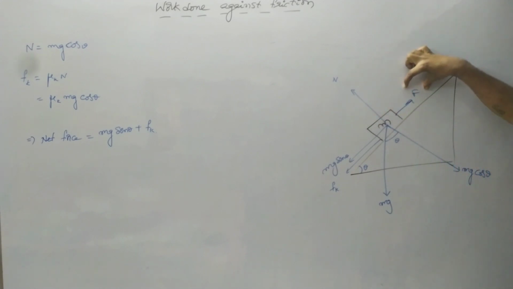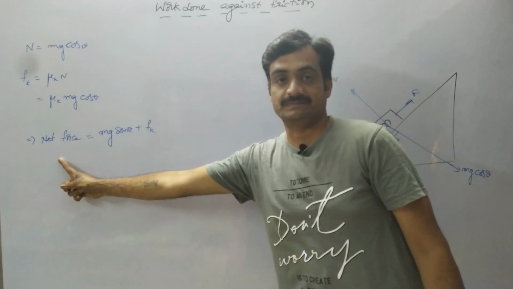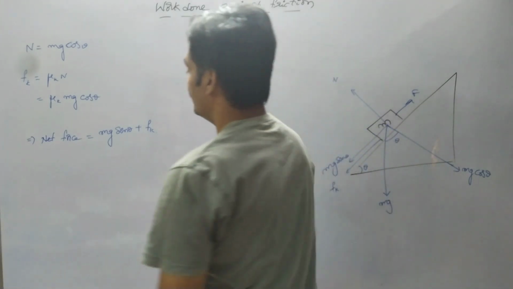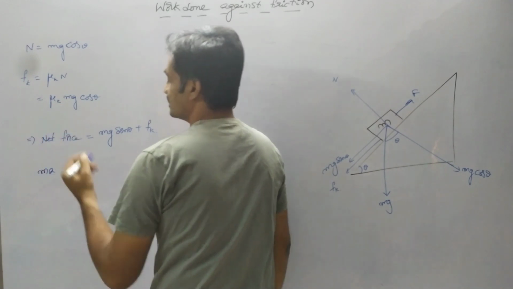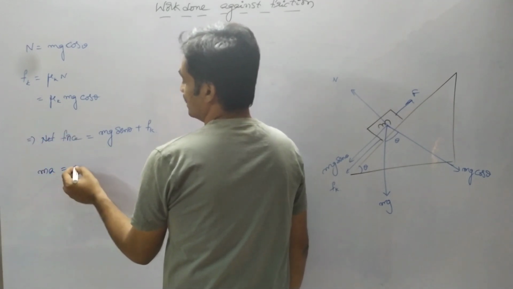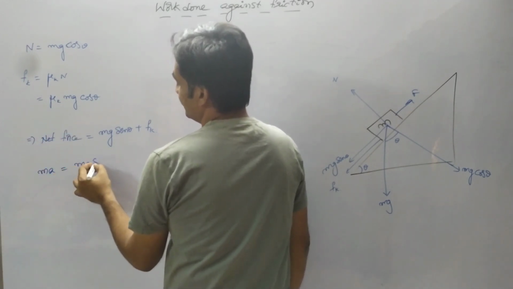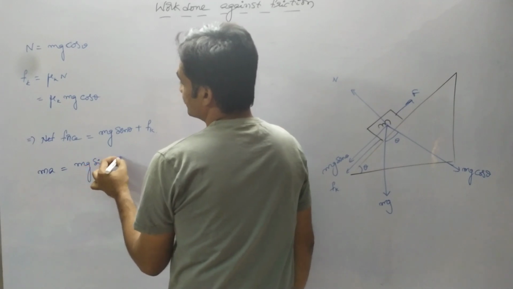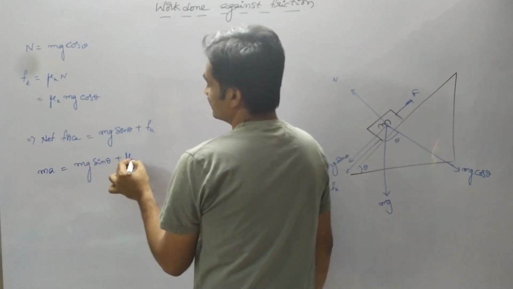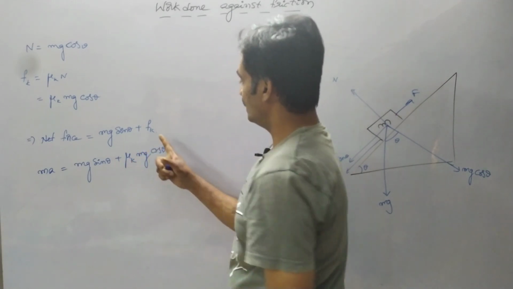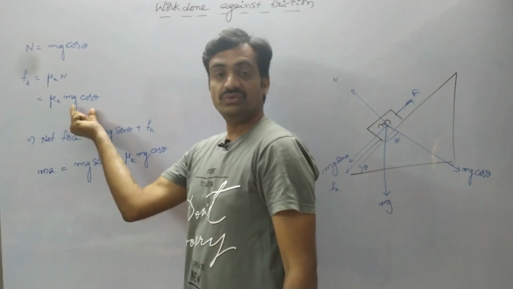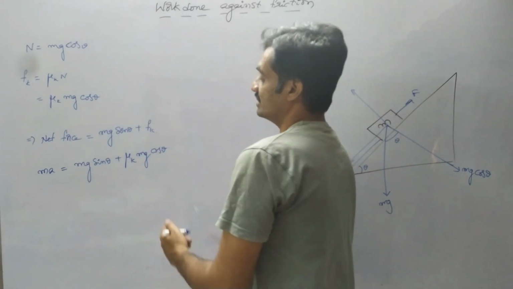That is being represented by net force, where we know that net force is given as F equals ma, which is equal to mg sin theta plus mu suffix k into mg cos theta, because F suffix k equals mu suffix k into mg cos theta.